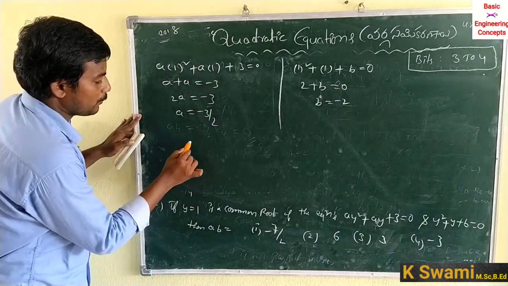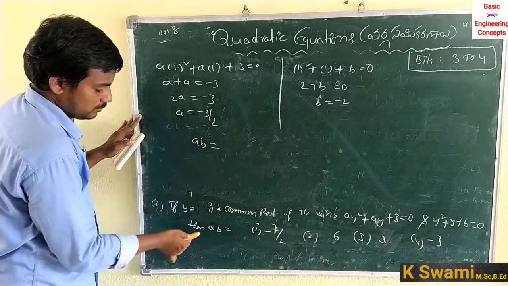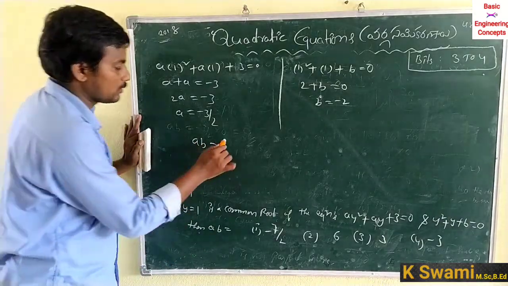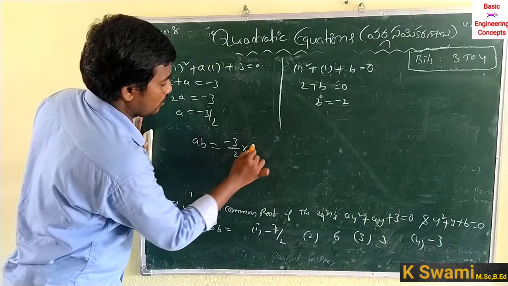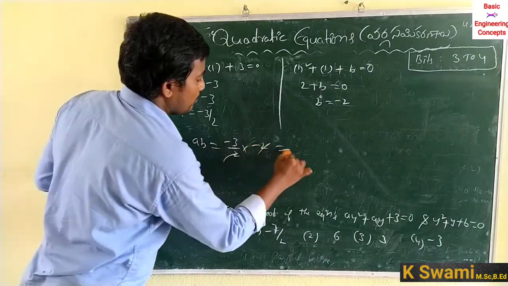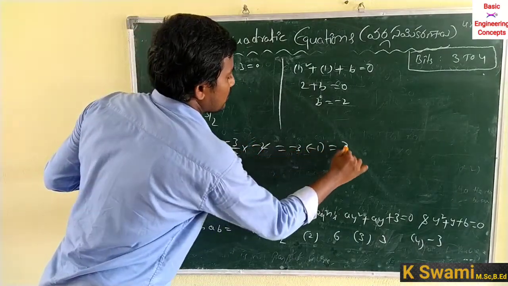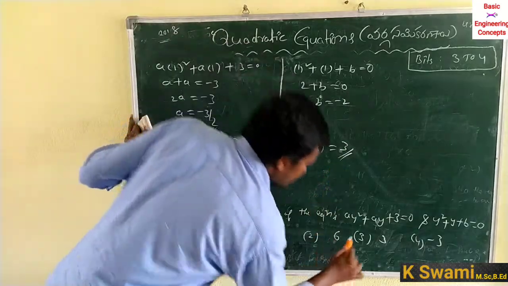So the product of a and b is equal to minus 3 by 2 into minus 2, is equal to minus 3 into minus 1, is equal to 3. The correct option is 3.